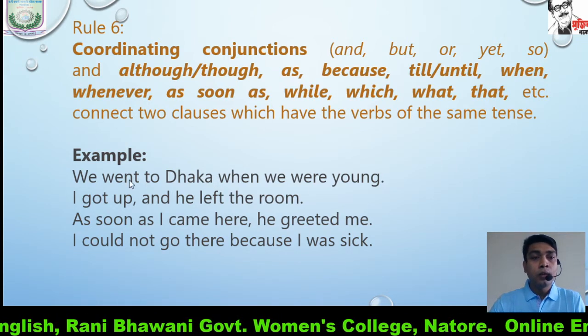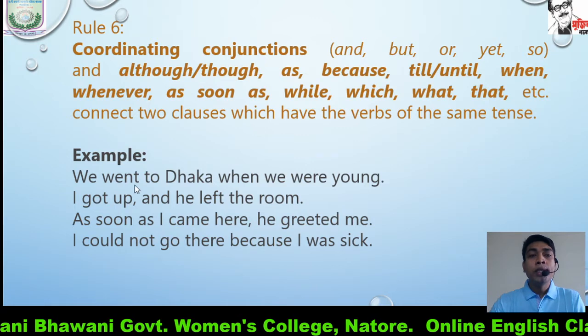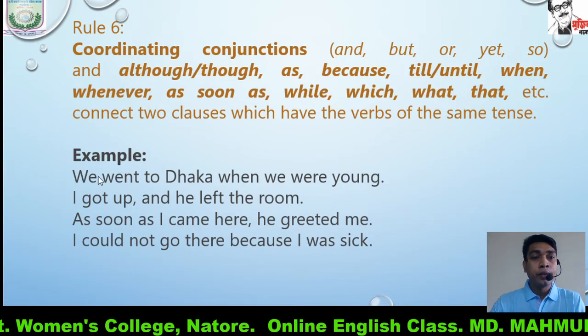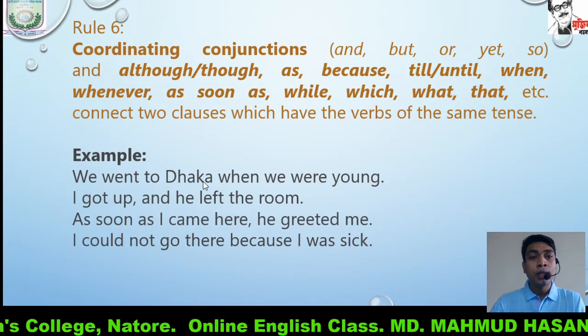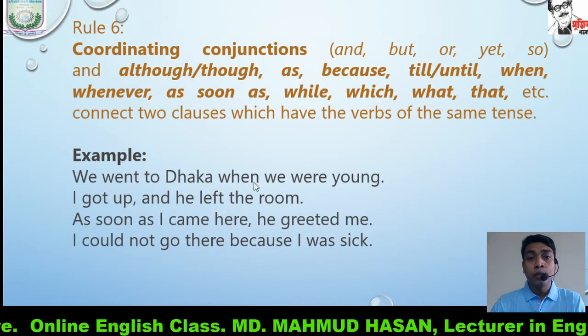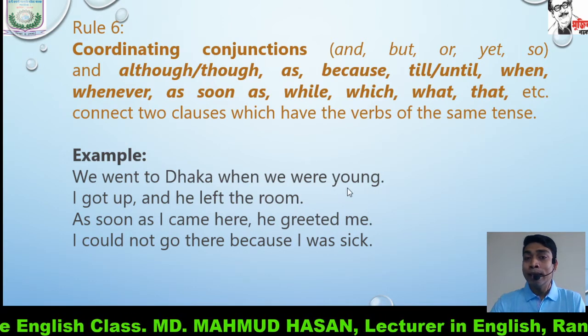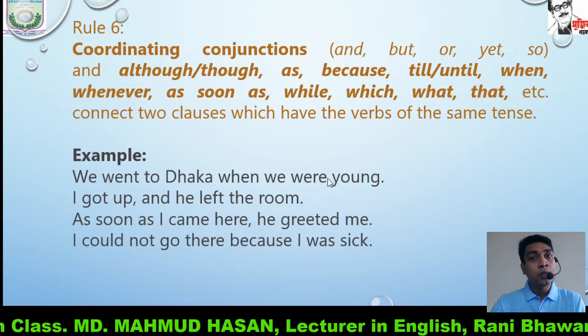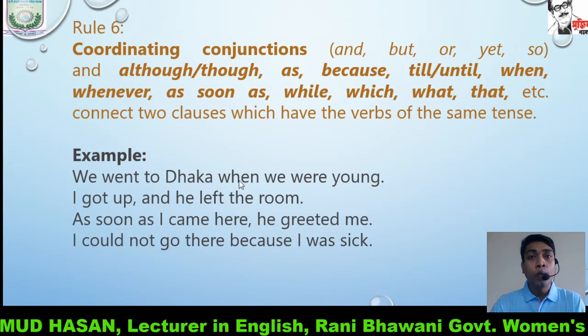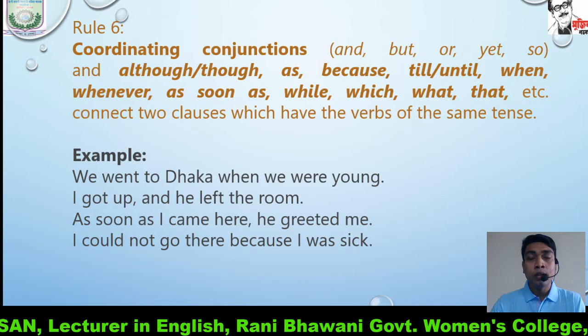Examples will make you clear. We went to Dhaka when we were young. Here, we went to Dhaka is a clause in simple past form, and when we were young is also written in simple past. And here, when is our conjunction.